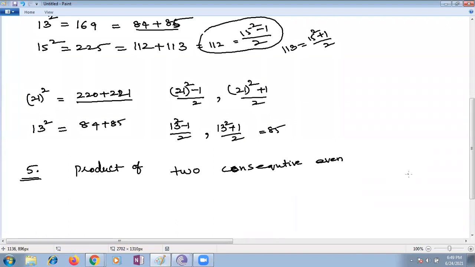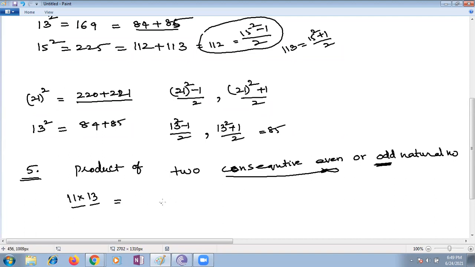Even or odd natural numbers, please listen so that you can understand that these are the different properties we are discussing. There is a product of two consecutive even or odd natural numbers. Take one example, 11 into 13. 11 and 13 are what type of numbers, children? Both are consecutive odd numbers.